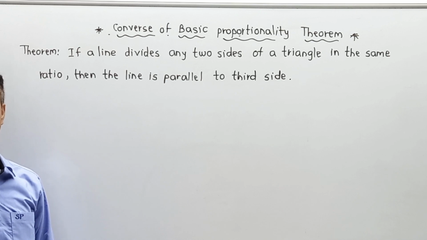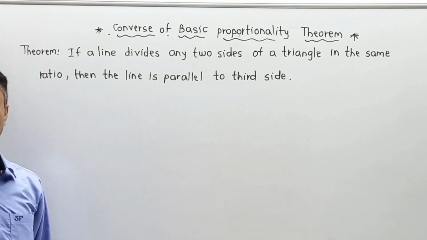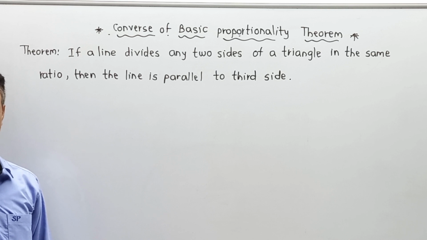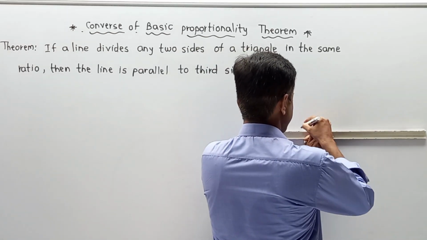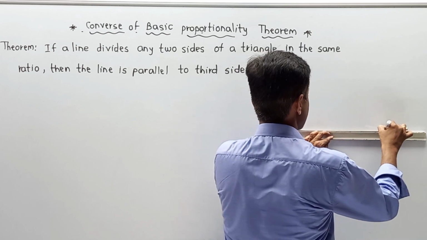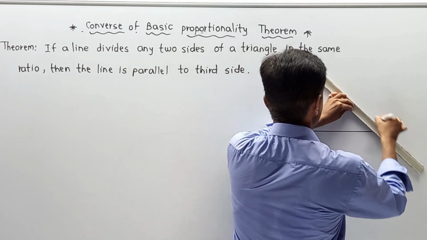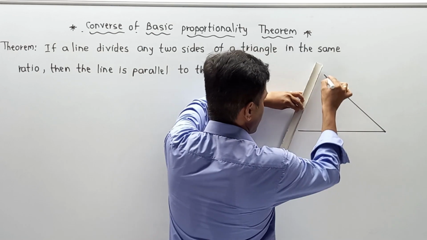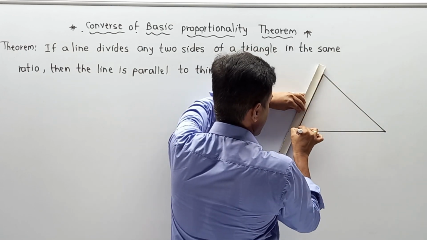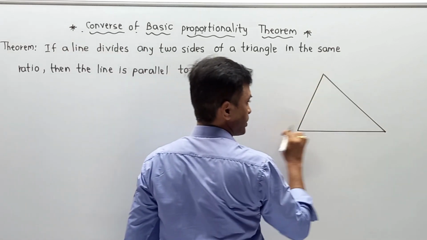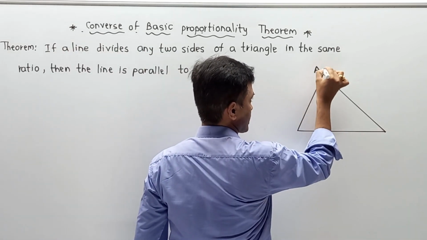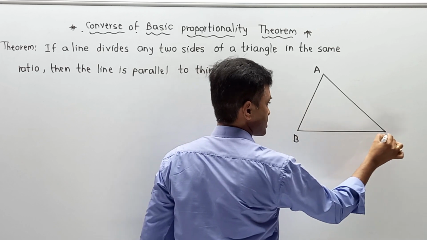Now what exactly does this statement indicate? First of all, I am going to draw one diagram and clarify the content of that part. Let us say I have drawn one triangle in front of you, and the name of this triangle is triangle ABC.